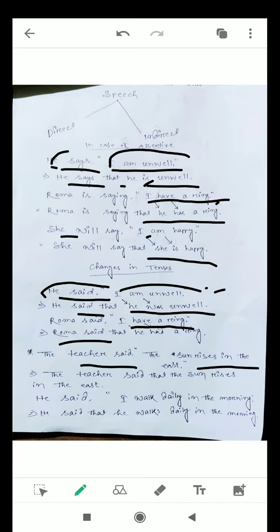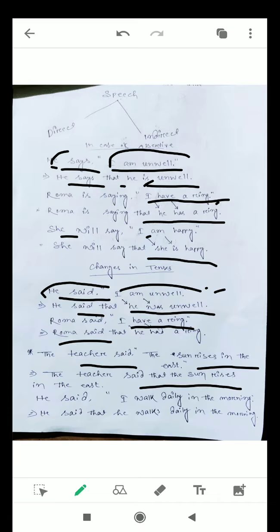If you write, the teacher said that the sun rose in the east, it looks quite awkward and would be a blunder. It would mean that earlier the sun rose in the east, and nowadays it is rising from another direction. That is why it is universal truth. We cannot bring any sort of change here.